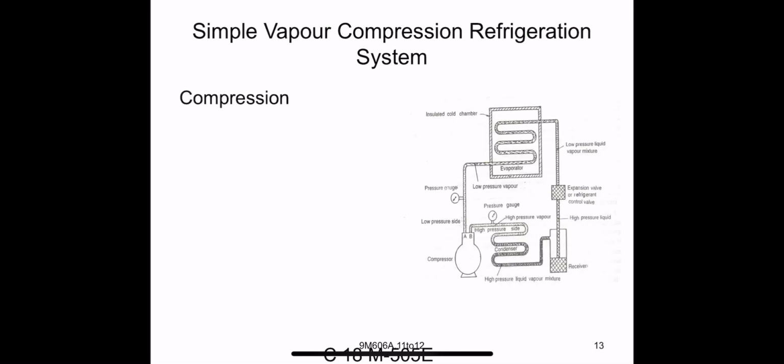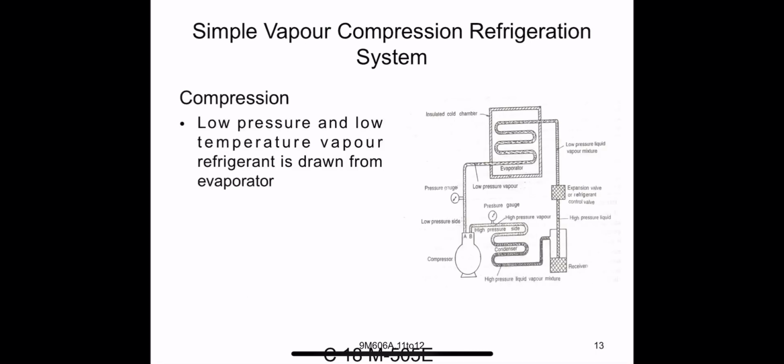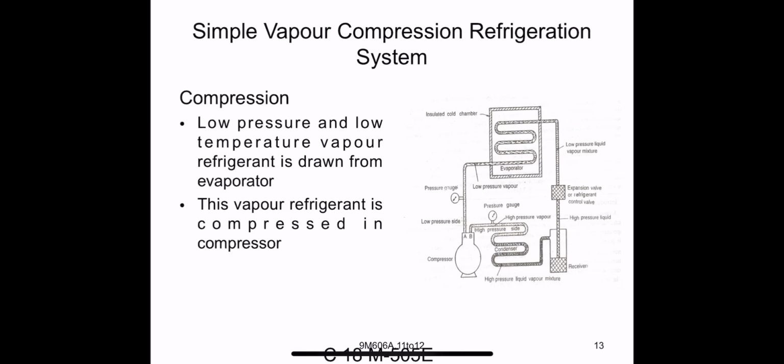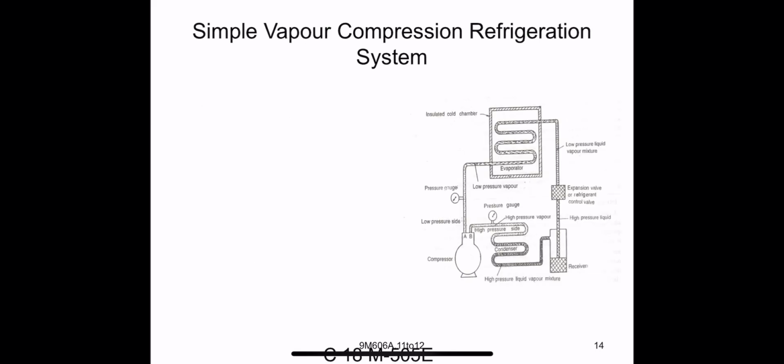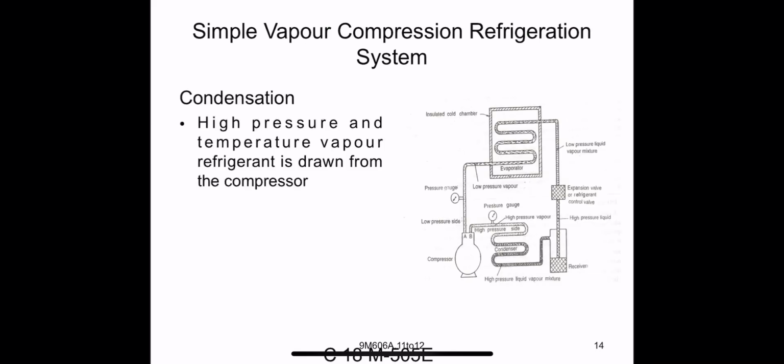In compression, low pressure and low temperature vapor refrigerant is drawn from the evaporator, and this vapor refrigerant is compressed in the compressor, so the pressure and temperature of the vapor refrigerant increase. In the condensation process, high pressure and high temperature vapor refrigerant is drawn from the compressor and cooled in the condenser at constant pressure.